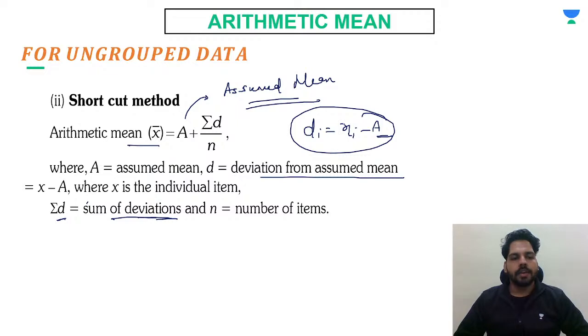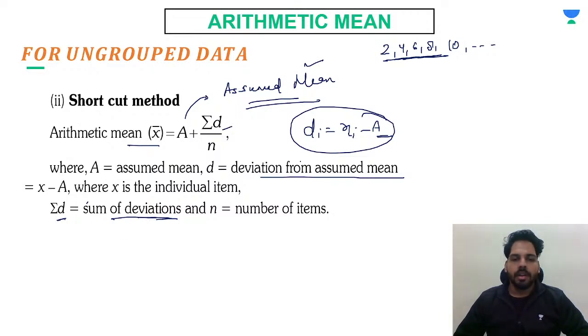As I was describing the shortcut method, some notations are given to you. x bar is always known as the arithmetic mean, a is the assumed mean, d is the deviation. If we use sigma here, that means the summation of deviations from each observation. Just suppose it is given to you like 2, 4, 6, 8, 10 and so on. What we are going to do is first find the assumed mean from the data. This is ungrouped data, and data can be given in grouped form also. From there you can easily find the assumed mean and the deviation.